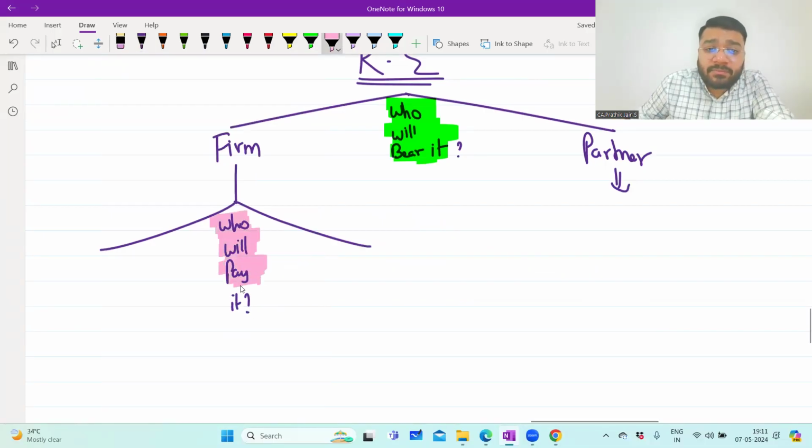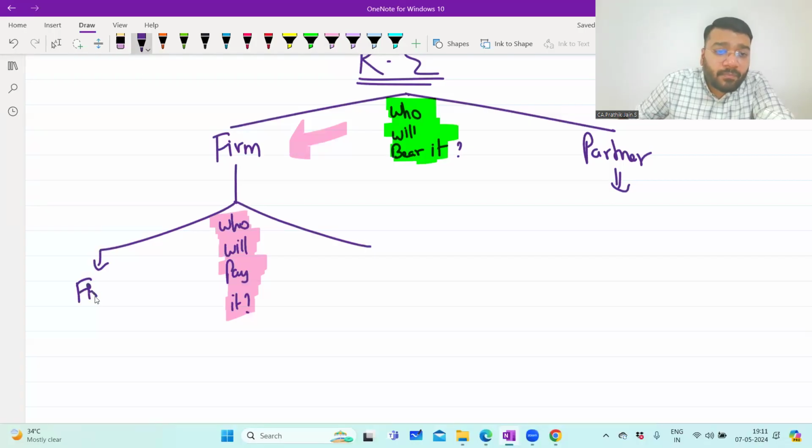What is the first question? Who will bear it. Firm is bearing it. Next question is who will pay it? Again, two options. Sir, the firm itself is paying, or at that time the firm did not have money, so it requested the partner, you pay it, I'll pay it back in future. So the partner is paying it.